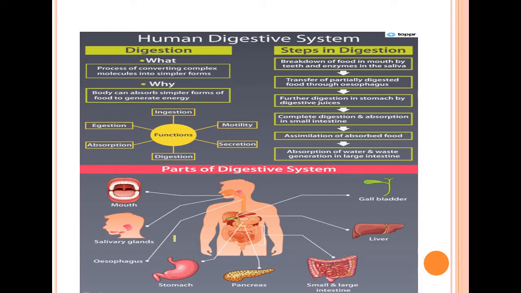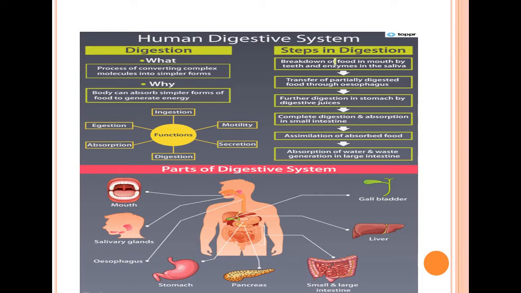Okay, so now in this picture, you all are seeing there are steps in digestion. So in totality, there are 5 processes involved in digestion. Number one is ingestion, digestion, absorption, assimilation, and finally egestion. So we will first take a rough glance at the outline of the steps in digestion.